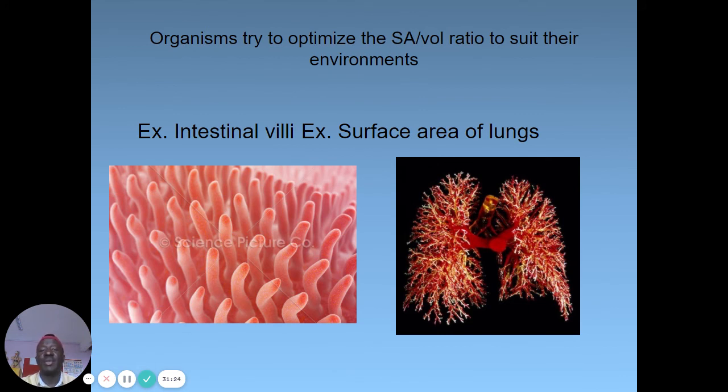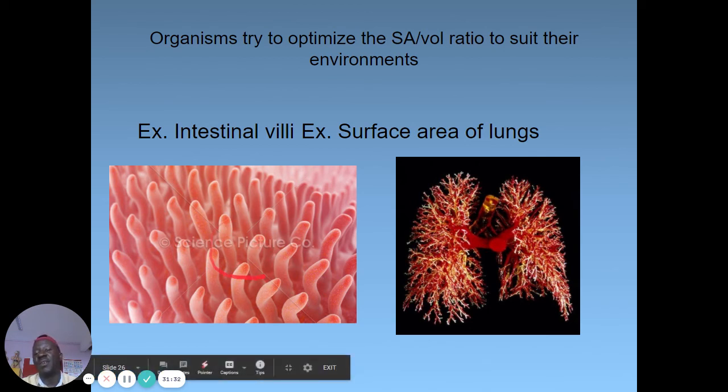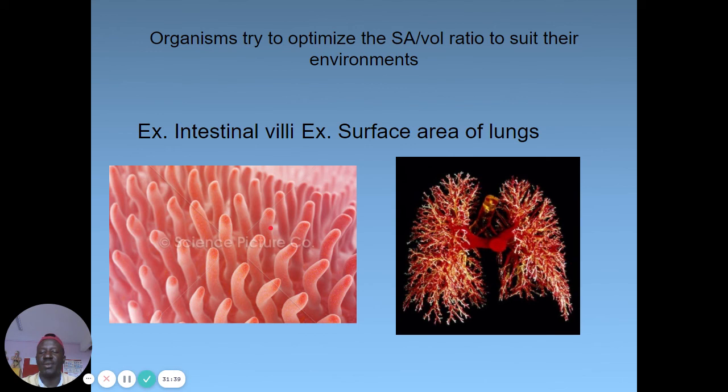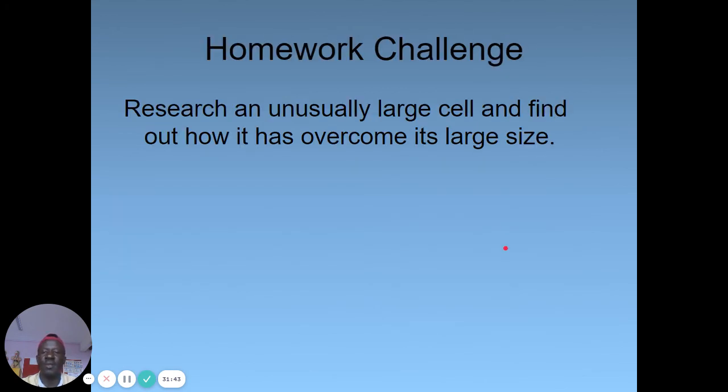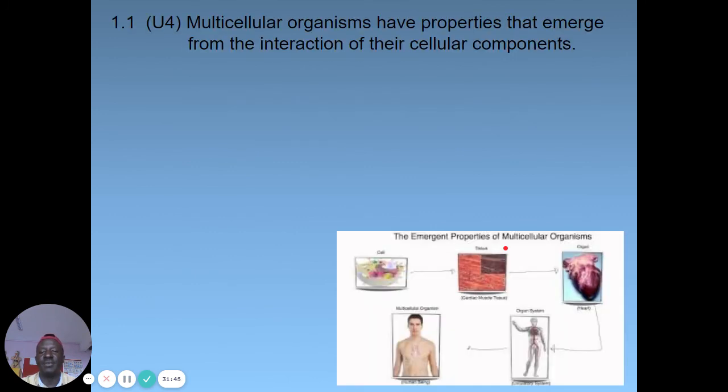Organisms tend to optimize this by having some structures in them. For example, in our body, we have the alveoli and the intestines that enable exchange of materials through absorption and excretion. The same with this. Yes, we will do this more. We can do this homework. Cellular organisms have properties that emerge from the interaction of cellular components.